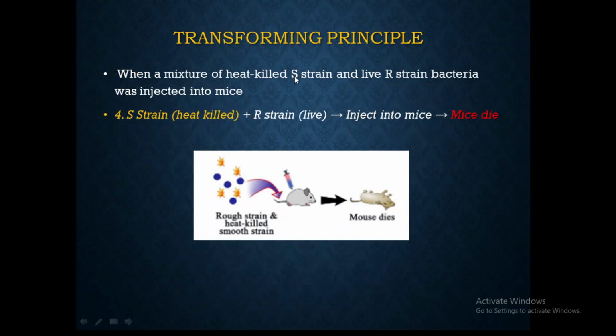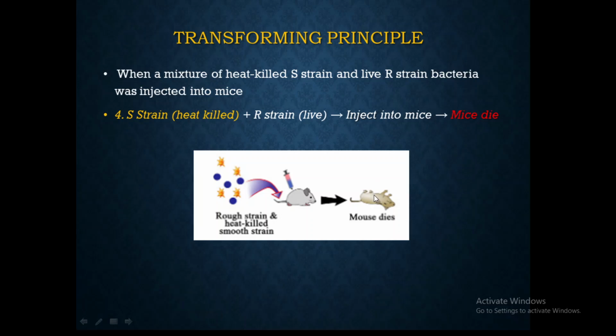R strain itself is again non-virulent. So when he has mixed both of these, the heat killed S strain and the living R strain, and injected them into the mice, he finds that the mouse is dead. The mouse is dead because the rough strain and heat killed S strain were mixed together. So this is leading to a very important conclusion, that there is something which is transforming the R strain into the S strain.